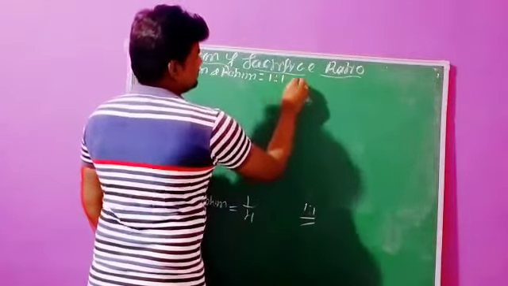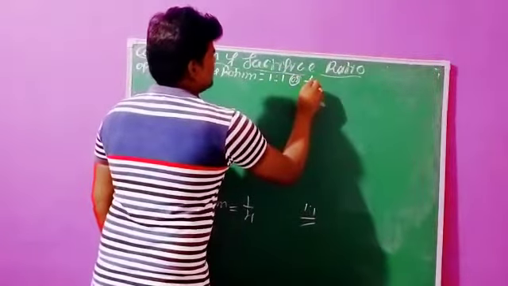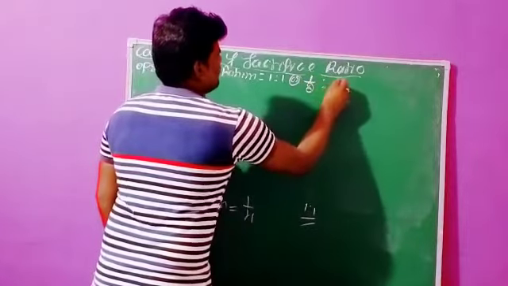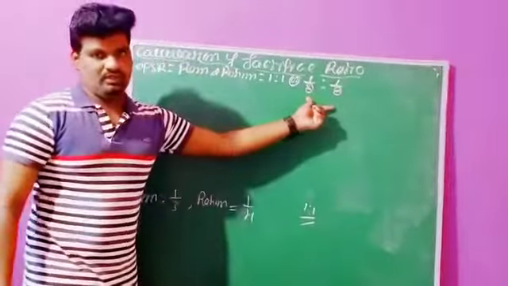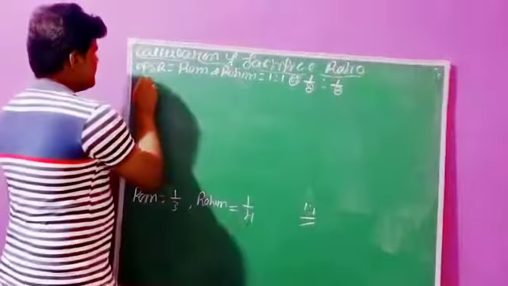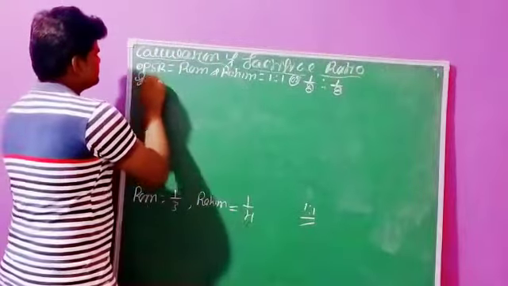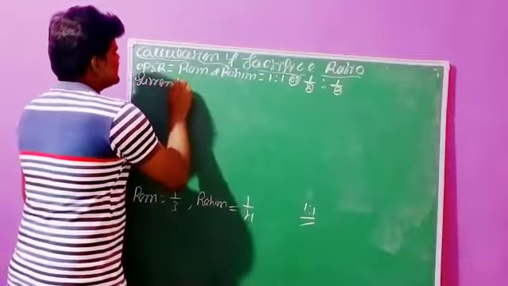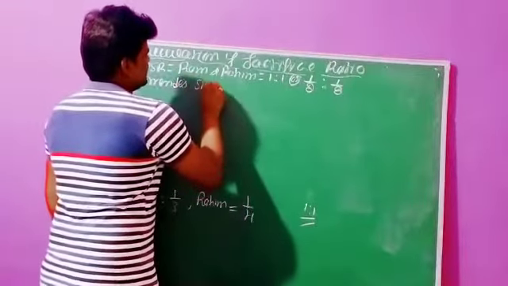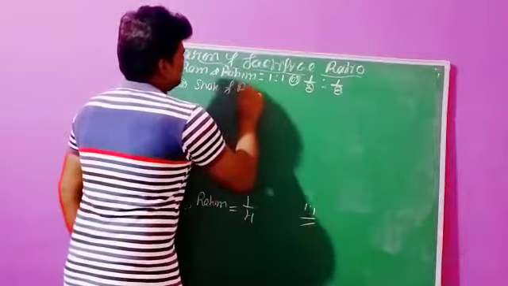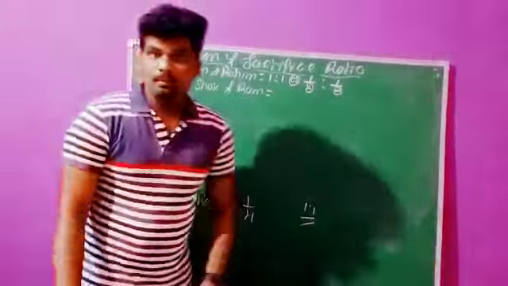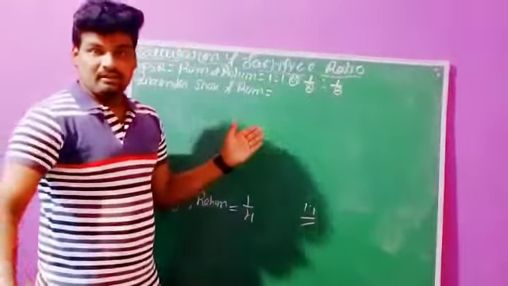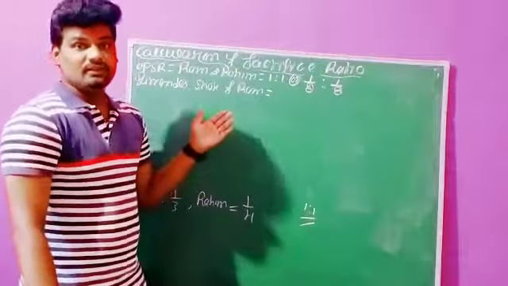1:1 means 1 by 2 is to 1 by 2. The entire profit they distribute in these proportions only. The next one, surrender share of Ram. How much profit did Ram surrender on the event of the incoming of the new partner?